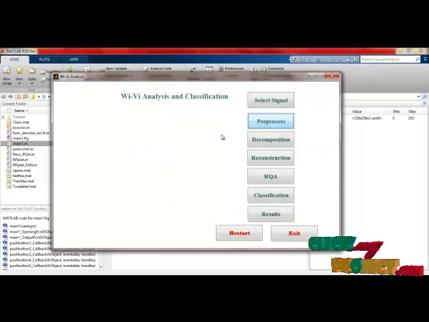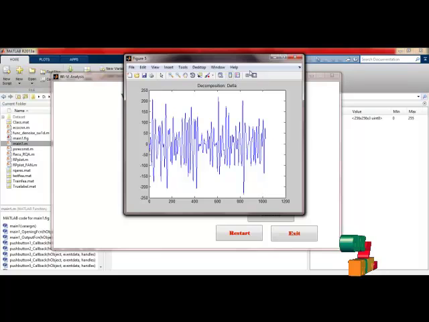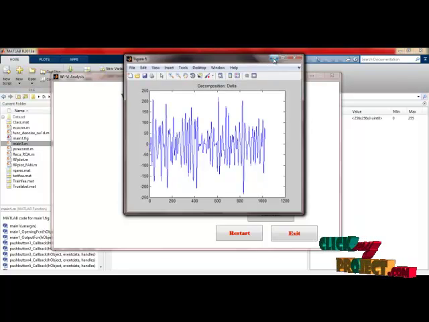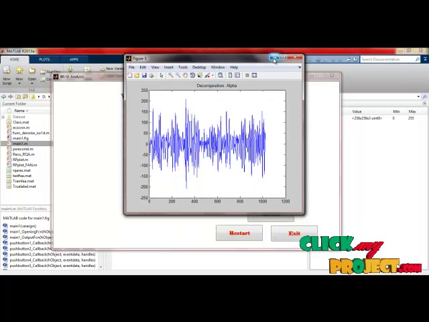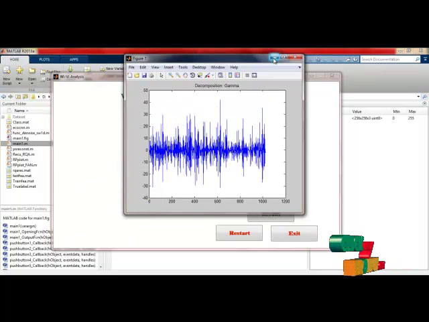In the decomposition we discussed five decompositions: delta, theta, alpha, beta, and finally gamma. So these are all five decomposed signals, each up to 1024 samples. These vary in frequency and bandwidth.